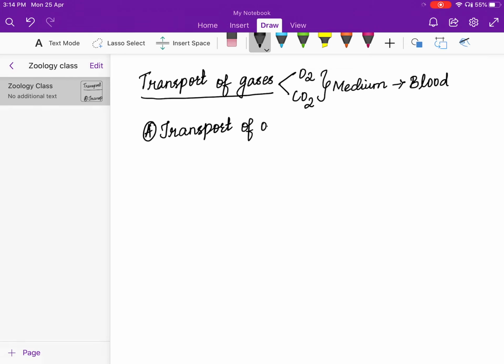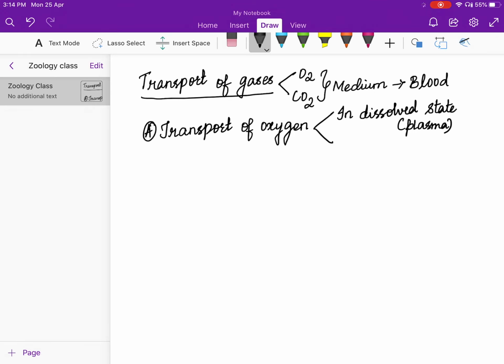Now, how is the transportation of oxygen taking place? There are two different methods for the transportation of oxygen. One is in the form of dissolved state. You can rather also call it plasma state. Anything is fine. So one is dissolved state and the other one is plasma.